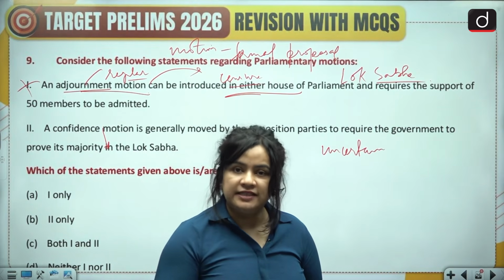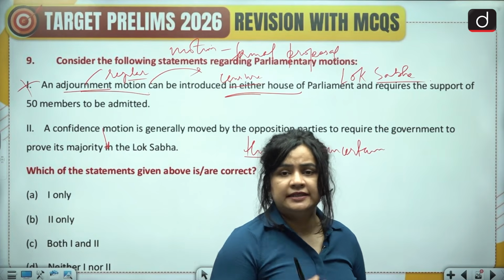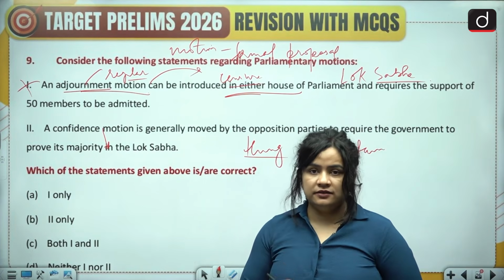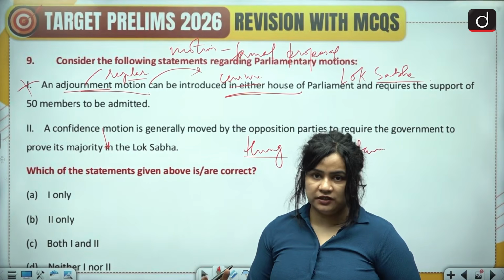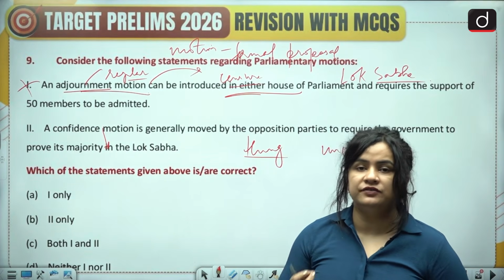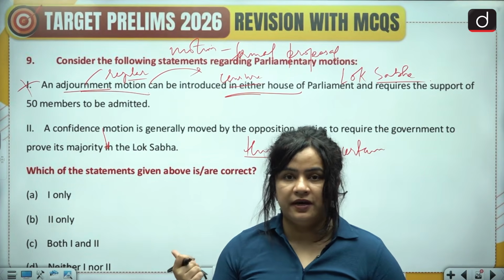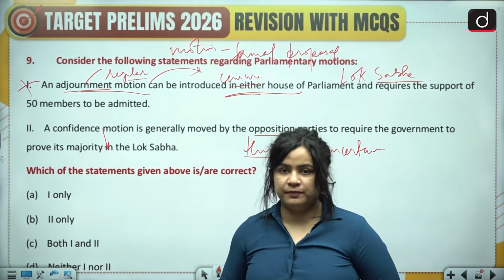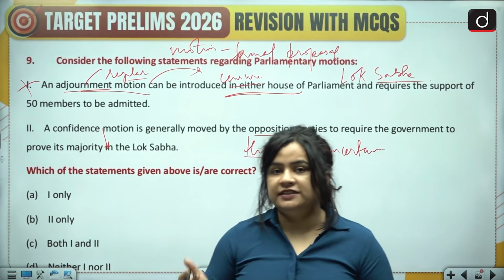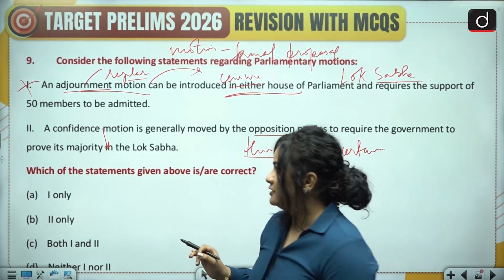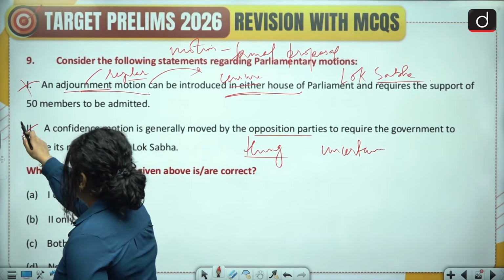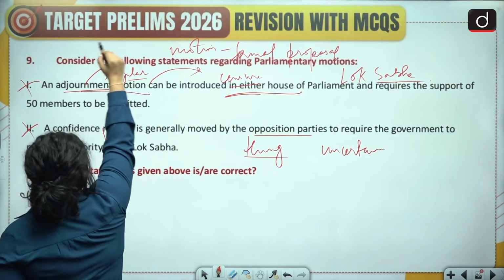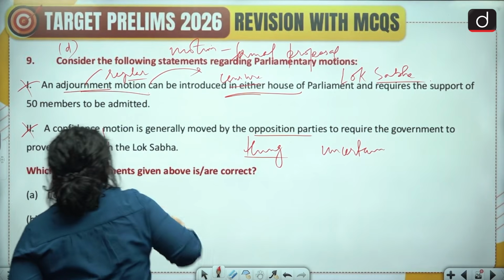Sometimes the government itself proposes that let's introduce the confidence motion so that we can prove that we have the majority of the Lok Sabha. So, no, it is not generally moved by the opposition parties. It can be moved by the president or even by the government itself. So, this statement is also inaccurate, and we have option D as the correct answer.